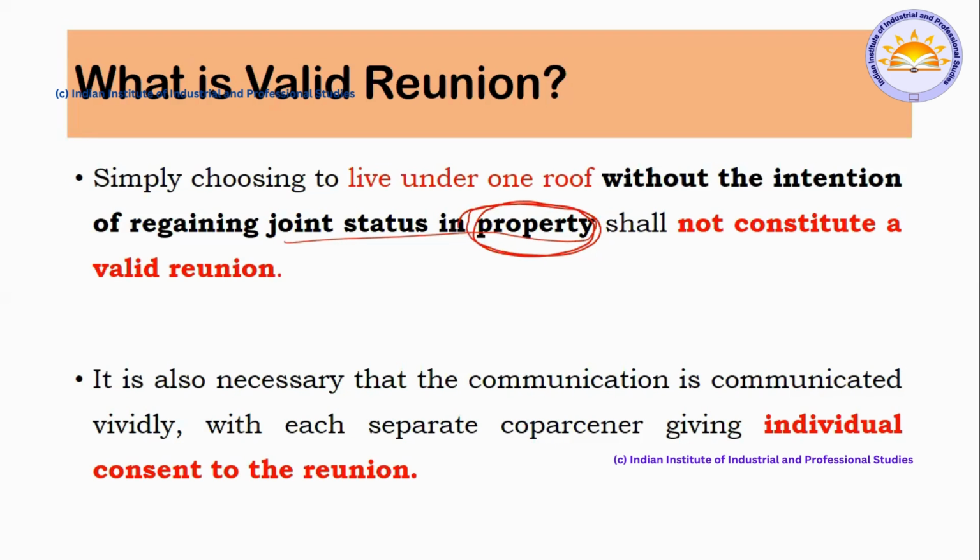I'll read it for you. Simply choosing to live under one roof without the intention of regaining the joint status in a property shall not constitute a valid reunion. That means they should have the intention to reunite the property.